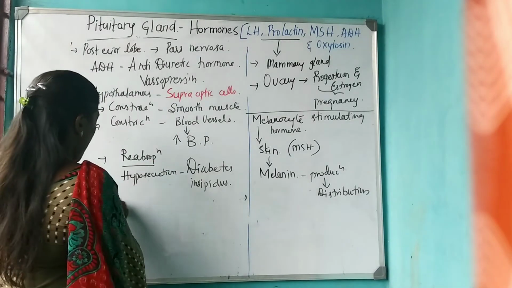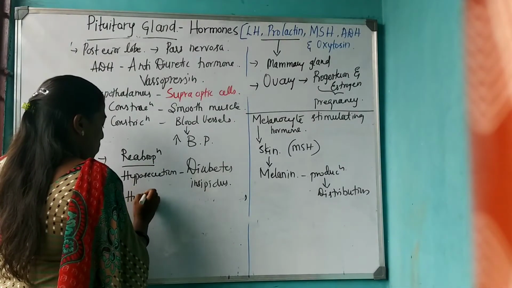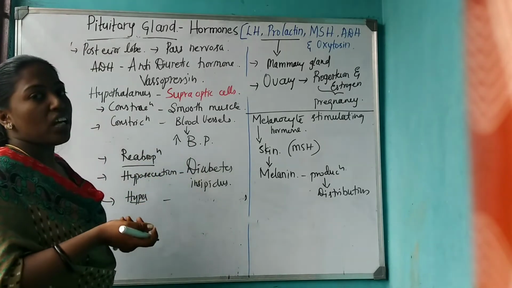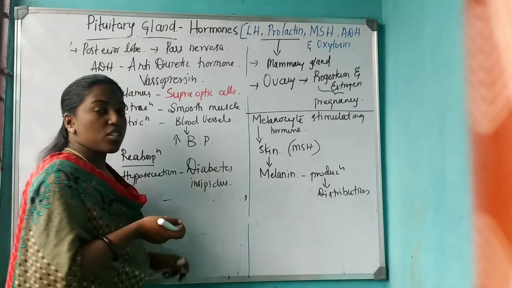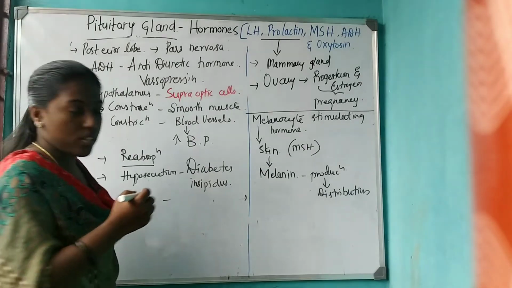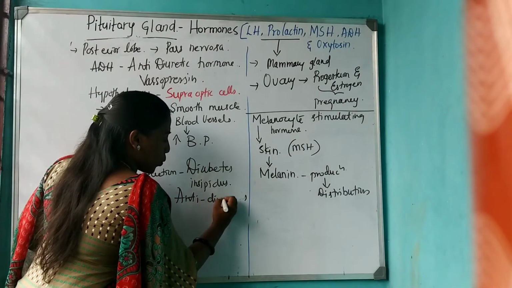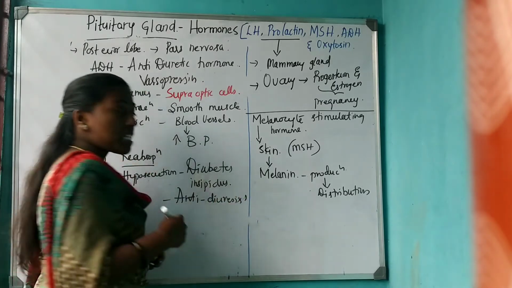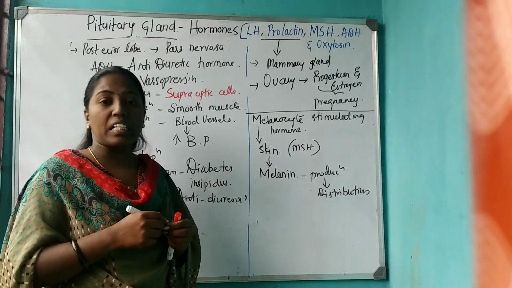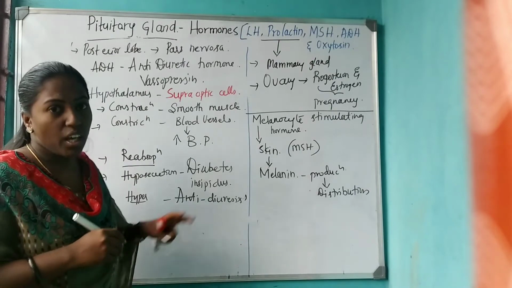The next is hypersecretion, that is oversecretion, which causes a disease called antidiuresis. It means the person will excrete a very small amount of concentrated urine.